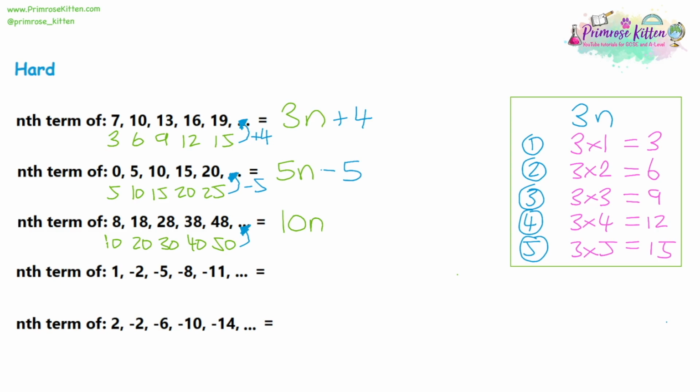From 10 to 8, we're taking away 2. From 20 to 18, we're taking away 2. So we're going to add take away 2 to the end. The nth term is 10n take away 2.